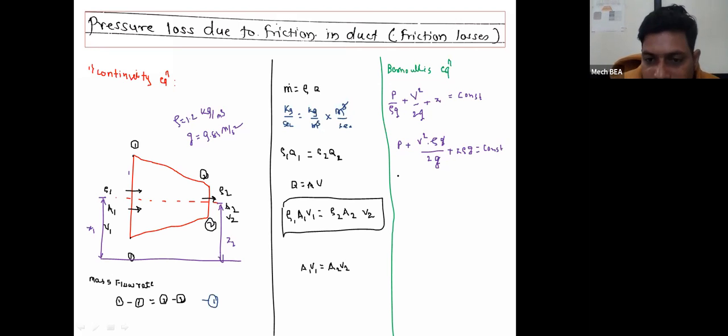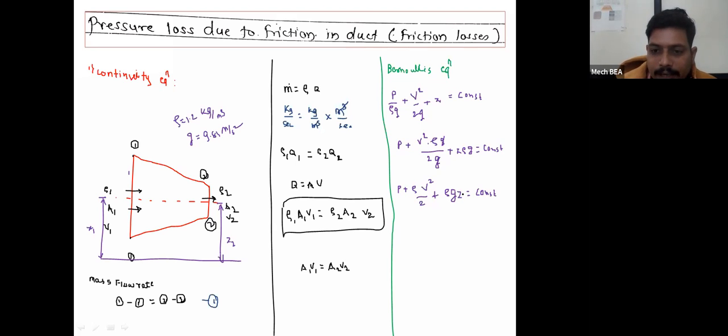So this equation will be P plus rho V square divided by 2 plus rho g Z is equal to constant. This is Bernoulli's theorem or Bernoulli's equation.